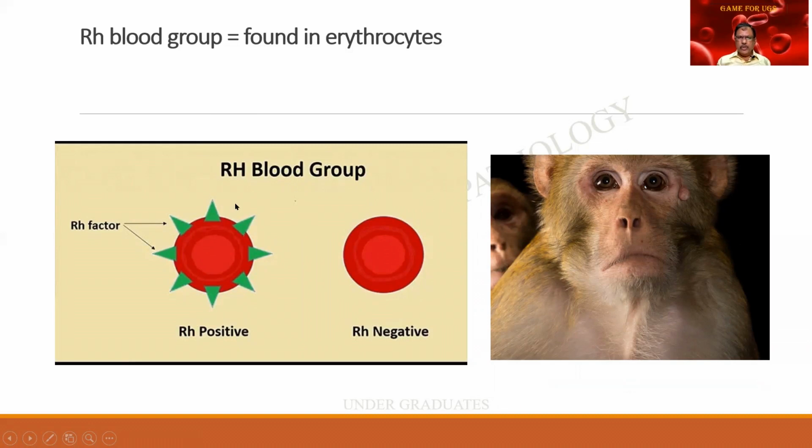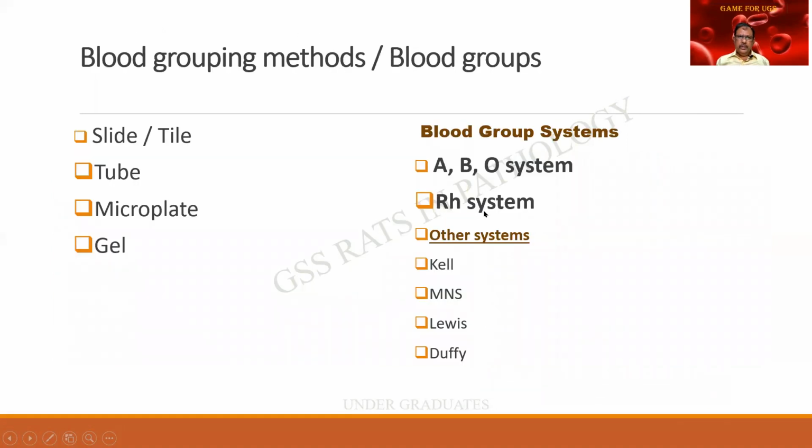This is of paramount importance. In fact, the Rh incompatibility is more notorious and dangerous than the ABO incompatibility. Both of them will lead to hemolysis, but the Rh incompatibility can devastate lives. This is a very important question that I usually ask the students repeatedly, and I get the wrong answer.